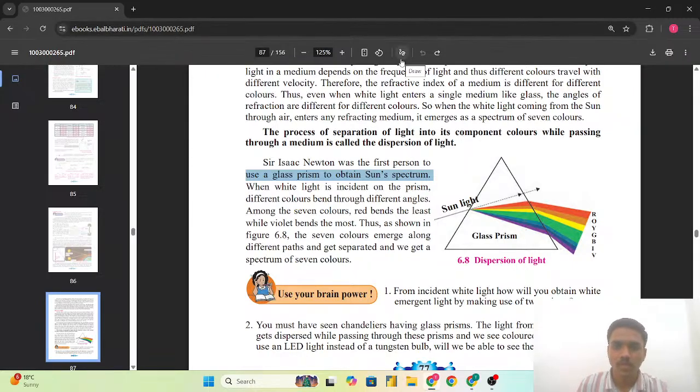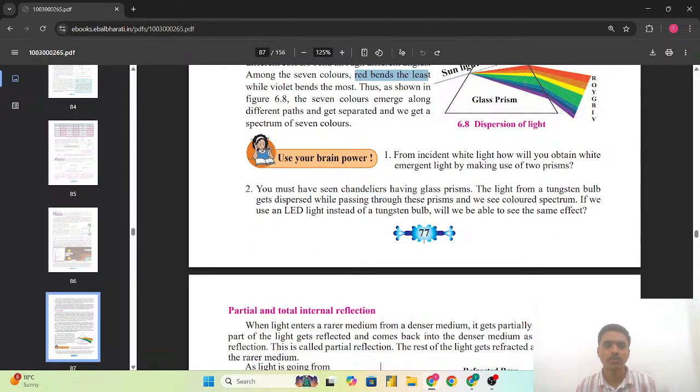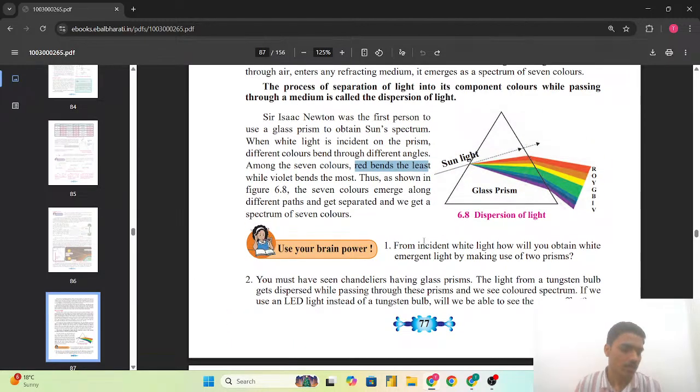और यहाँ पर हम देख सकते हैं, सो आइजैक न्यूटन वाज द फर्स्ट वन जिन्होंने सन स्पेक्ट्रम किया था, सनलाइट को एक प्रिज्म में ट्रेवल करके उसका जो विजिबल स्पेक्ट्रम है, that is the conversion of the white light into the VIBGYOR, that is the seven colors: violet, indigo, blue, green, yellow, orange, red. और यहाँ पर जो ऑब्जर्व हुआ कि रेड लाइट that bends the least, और जो वायलेट लाइट है that bends the most. This was about the spectrum which was observed by the experiment done by Sir Isaac Newton.